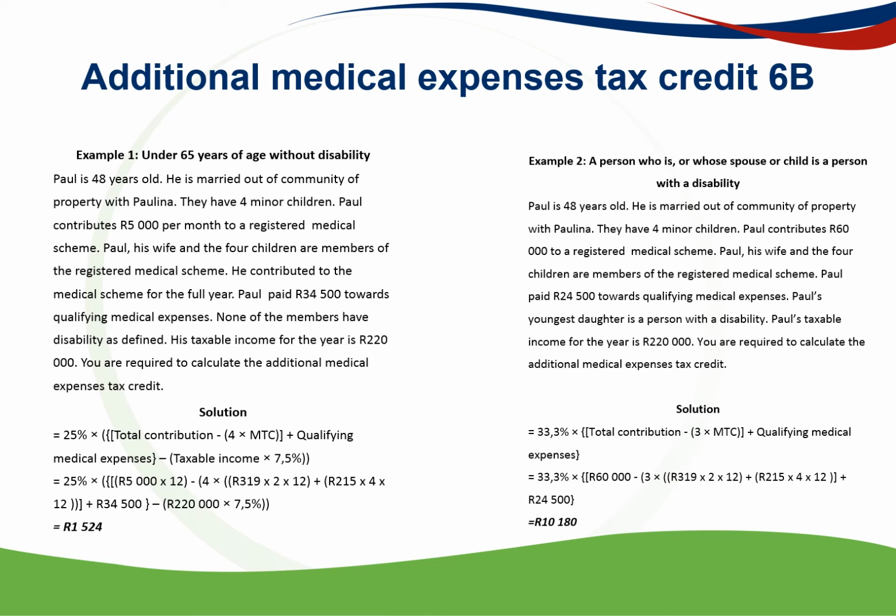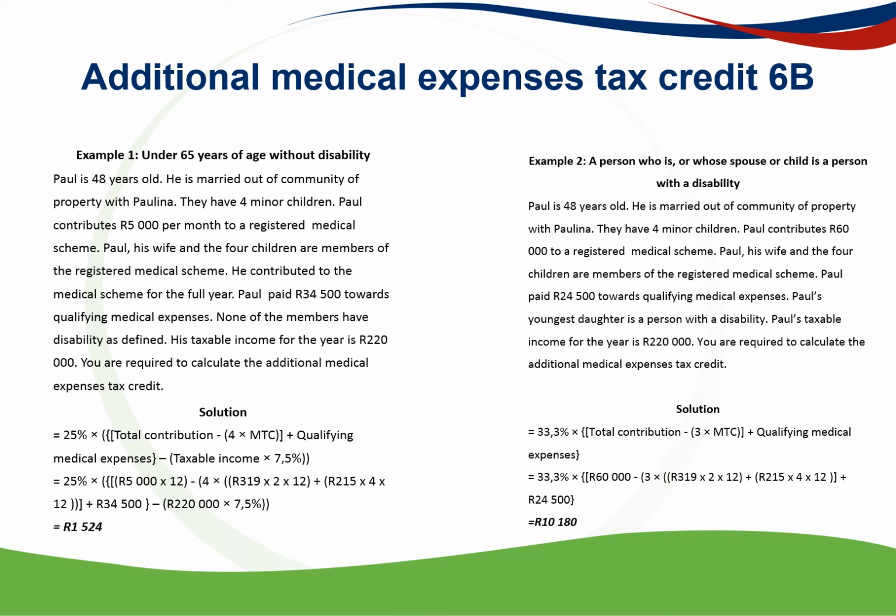And then the last one, which is the difference. So remember, your 6A is your medical tax credit. That stays the same regardless of your age and your disability. The big difference and the most important part of this is the additional medical tax credit, which is your 6B, which differs based on your age and based on your disability status. So perhaps you are under 65, but you have a dependent, or the main member has a disability as defined in the Income Tax Act, and then the rules change for 6B. Or you are over 65, and then it's exactly the same rules as someone with a disability.